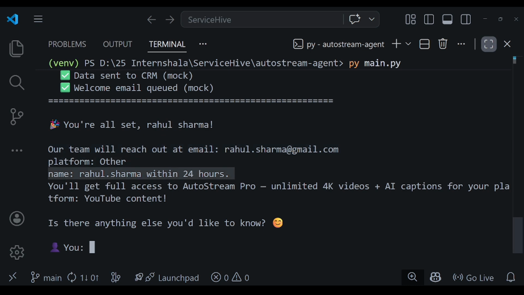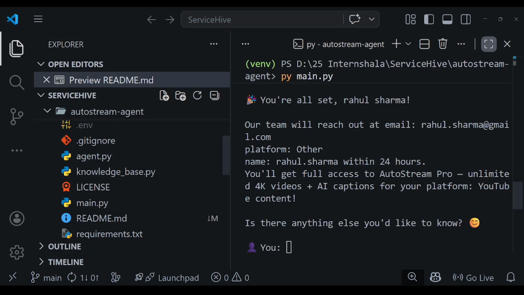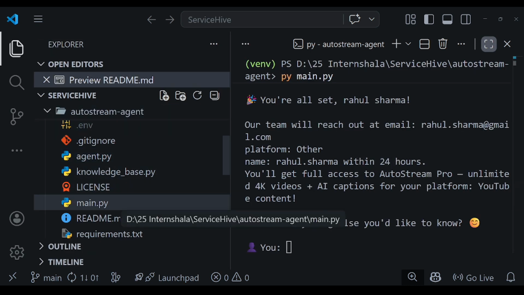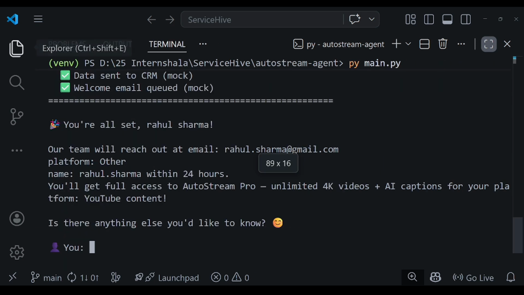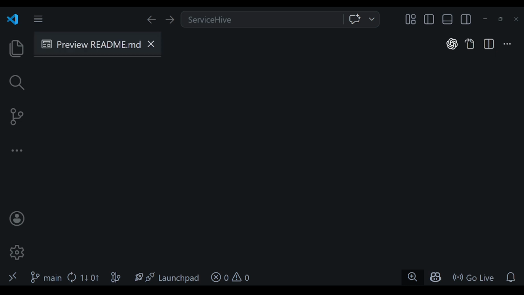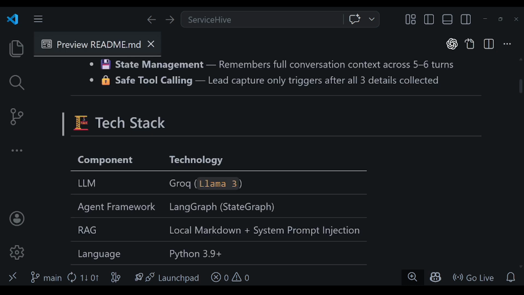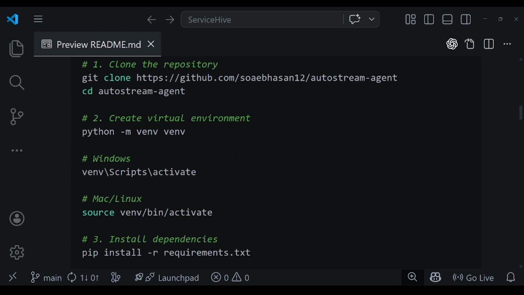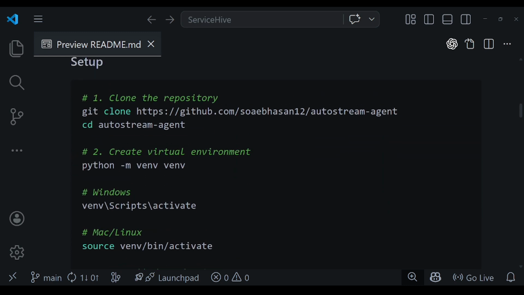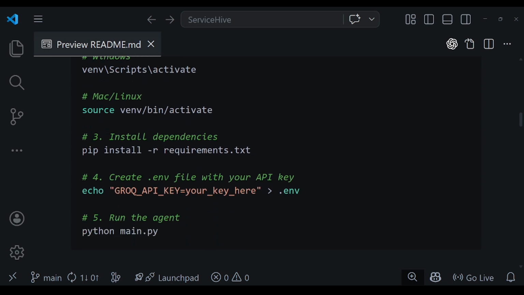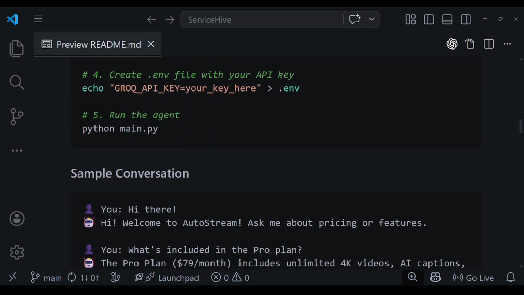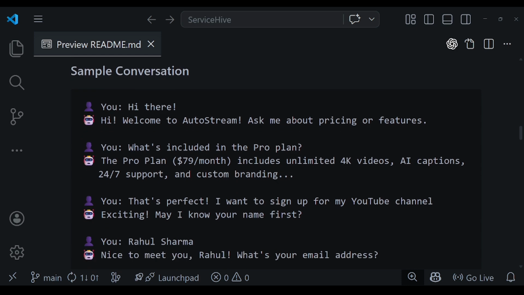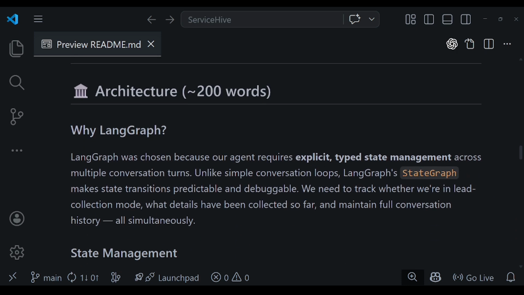To summarize what this agent does: Number 1, it detects user intent using LLM-based classification. Number 2, it answers product questions accurately using RAG from a local knowledge base. Number 3, it manages state across the full conversation using LangGraph, remembering context across every turn. And number 4, it captures leads by calling the mock tool only after collecting all required information.